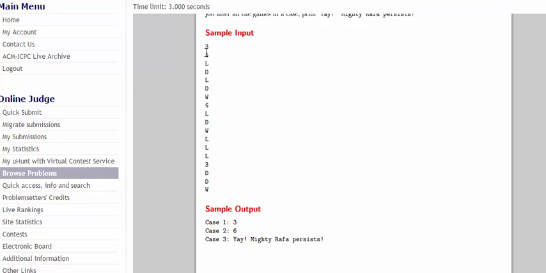If we get anything other than a win, we will just increment that variable. We will see if that variable reaches 3 or not. If it reaches 3, then we will just print the number of games Rafa has persisted, and after n games, if that variable never becomes 3, then we will print "Yay! Mighty Rafa persists." So let's get into coding.